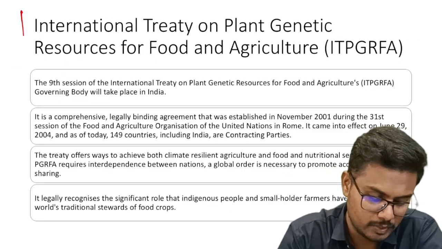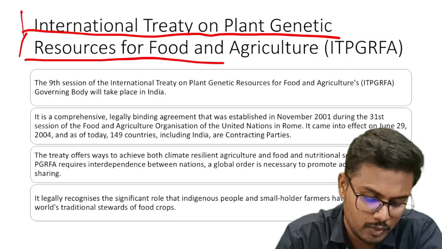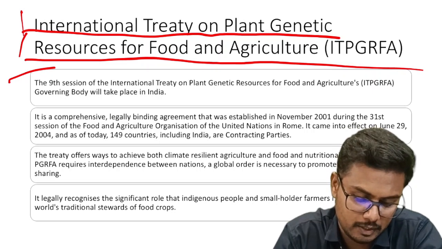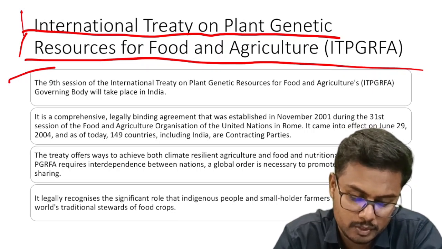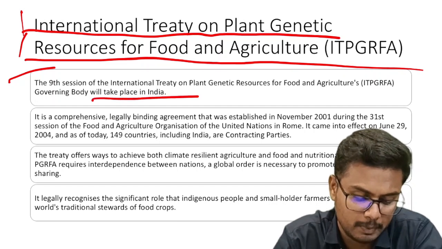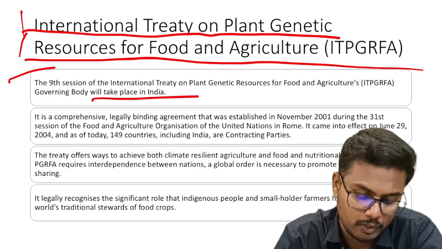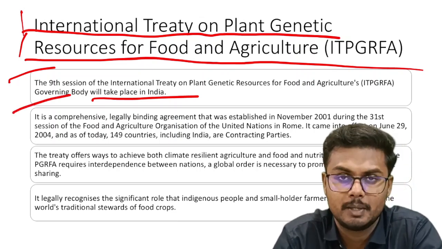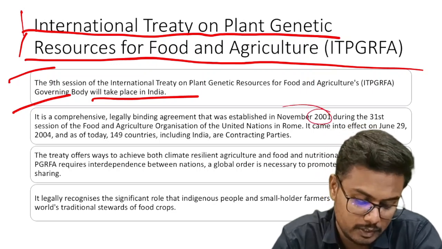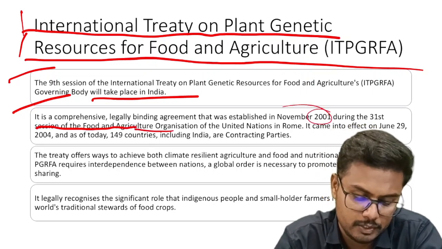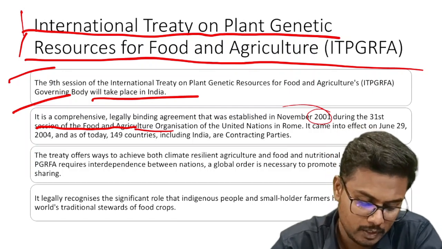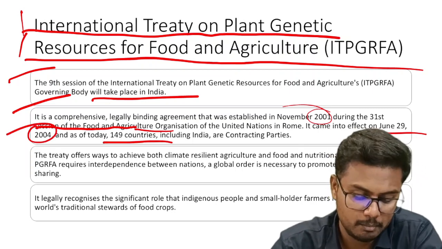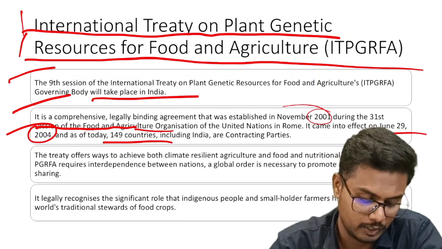All right. Next, we have something on the International Treaty on Plant Genetic Resources for Food and Agriculture. Biodiversity news. The ninth session of ITPGRFA, that is the International Treaty on Plant Genetic Resources for Food and Agriculture, took place in India. What is ITPGRFA? It's a comprehensive, legally binding agreement established in the year 2001, during the 31st session of the Food and Agriculture Organization of the United Nations. It came into effect on June 29th, 2004. As of today, nearly 149 member countries are a part of this particular treaty.